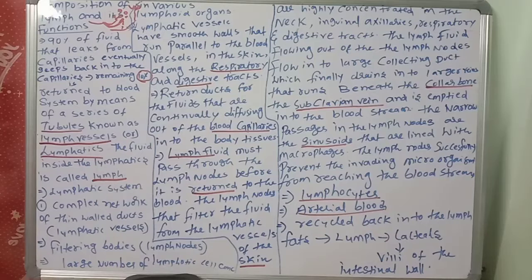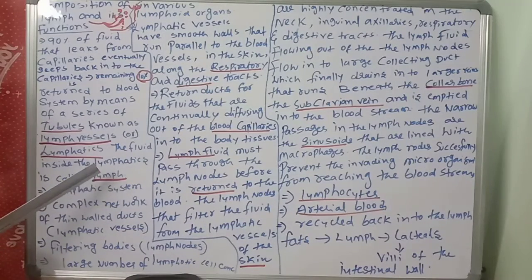Water is there, but there is no hemoglobin or any other color-giving substance. Lymph and blood are the most important fluids helpful for the circulation of materials.